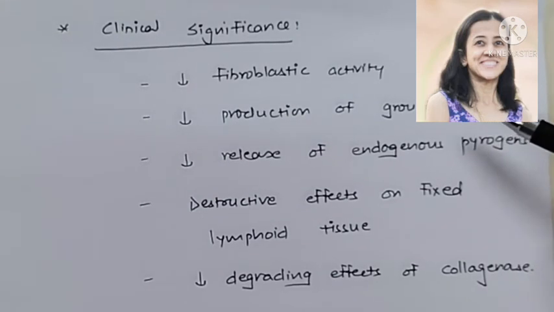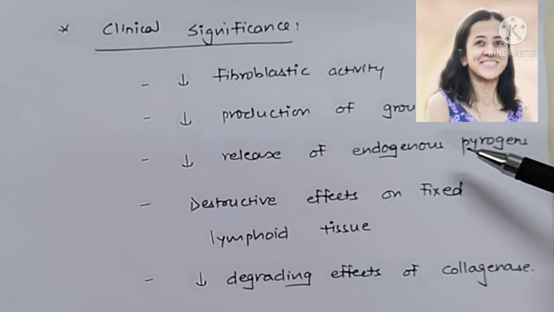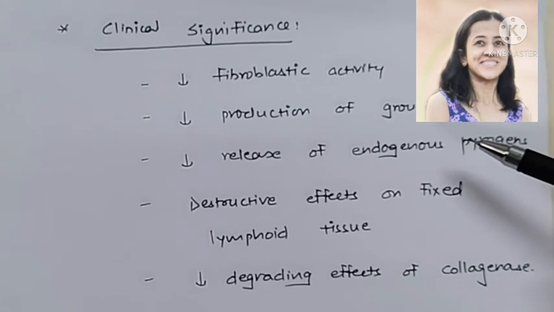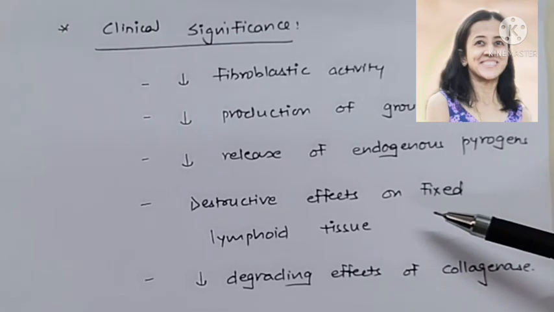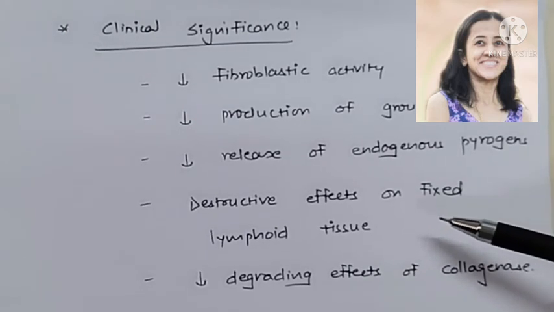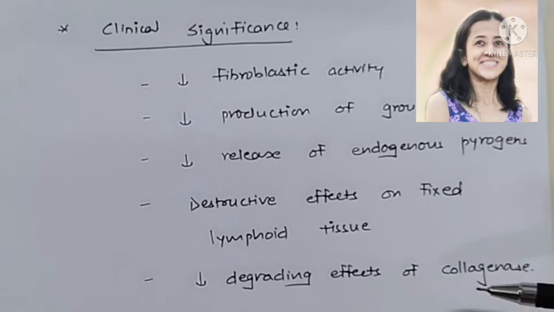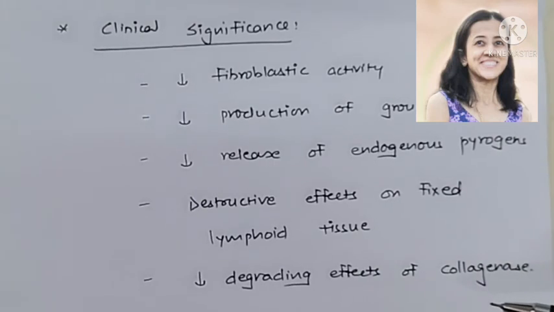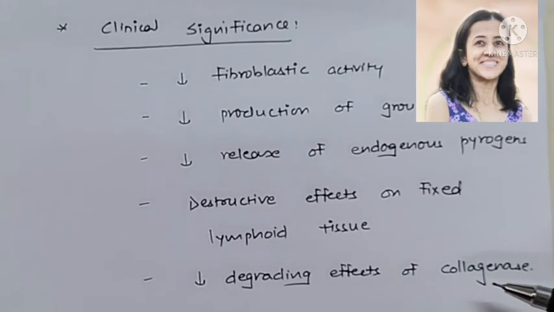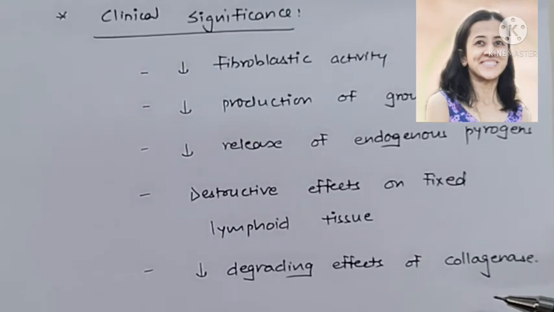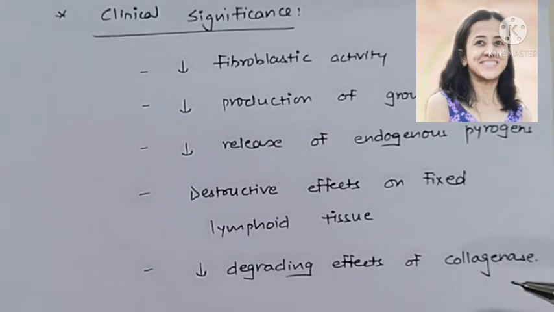Also, they decrease release of endogenous pyrogen and decrease fever. They also have destructive effect on the fixed lymphoid tissue, and therefore antibody production is reduced. Also, they decrease the degrading effects of collagenase on the joint tissue, mainly in rheumatoid arthritis, and therefore glucocorticoids are injected intra-articularly in cases of rheumatoid arthritis.